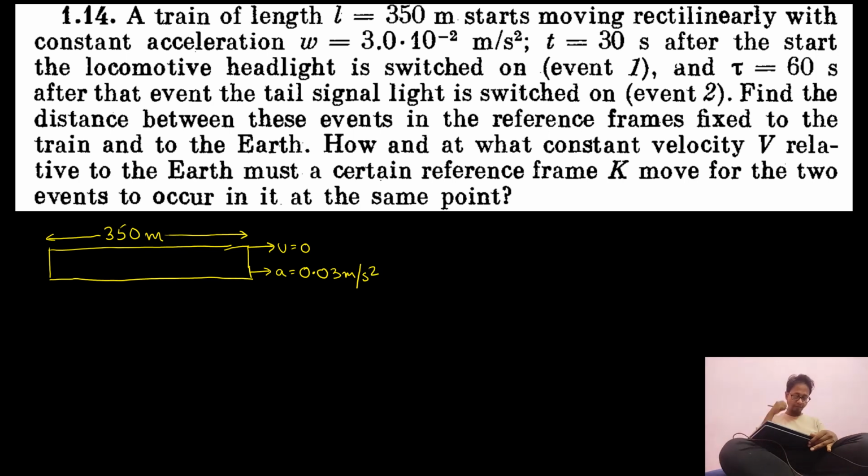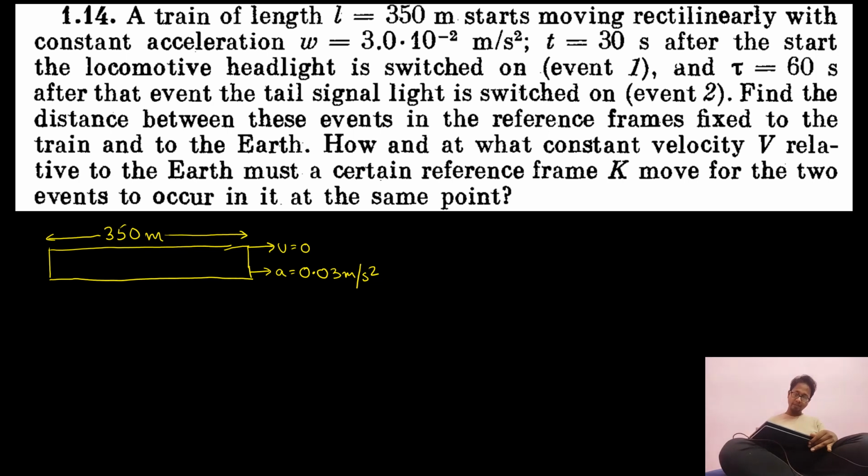See, after some time, what happened? After 30 seconds from the start of the motion, the locomotive headlight is switched on, which is event 1.